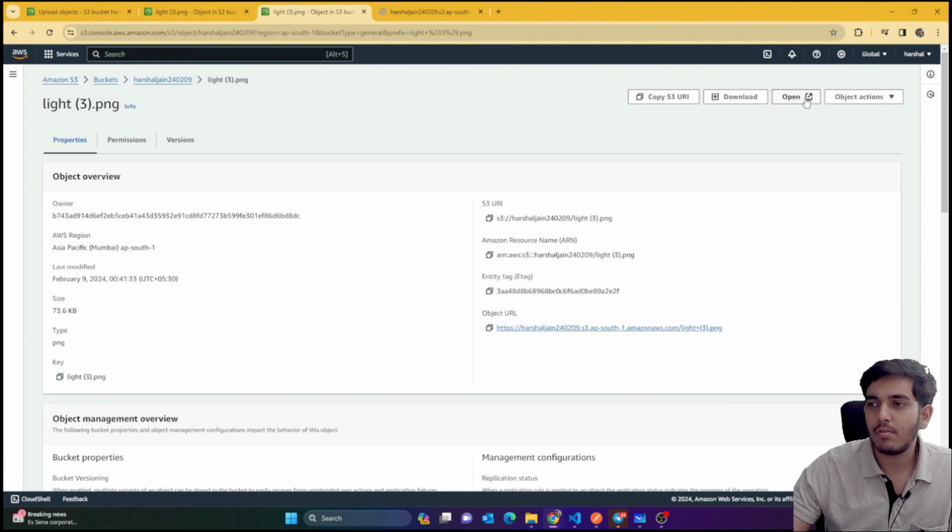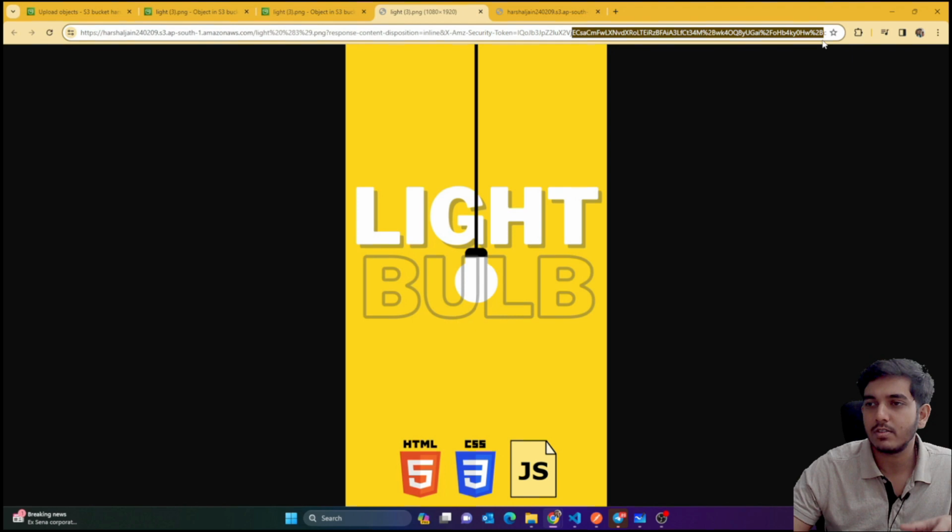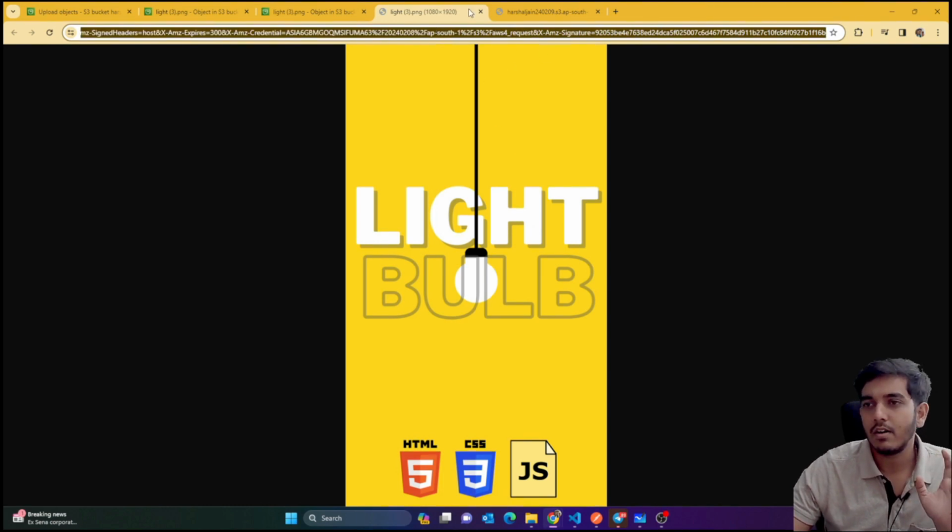So actually if I click on this, you can see that with this token, the AWS security token, now the image is visible. Okay, so this is for private. We'll see private in more detail later on, but right now you can see that only with a token would the private bucket be accessed.